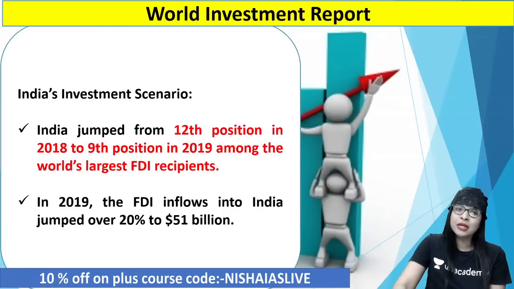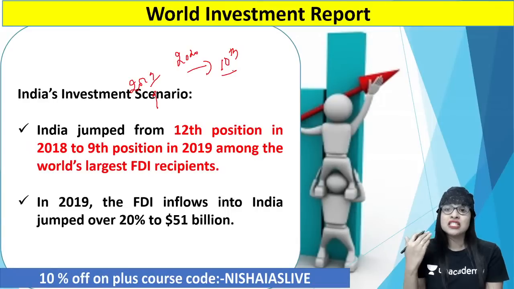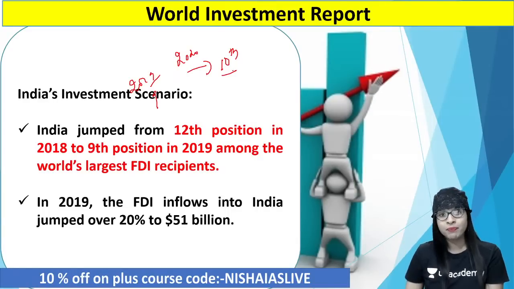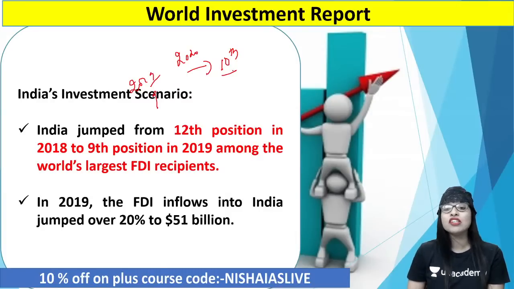You know what is the reason for that? In the year 2019, we were in the 9th position. But then in the year 2020, we came into the 10th position. So we are among the top 10 attractive destinations for foreign direct investment. The reason for that is India is having a very good economy. At the same time, we are having cheap labor.